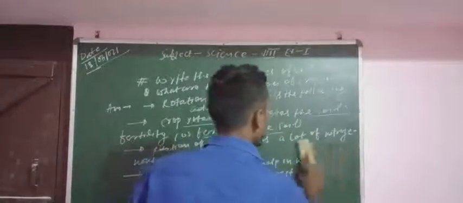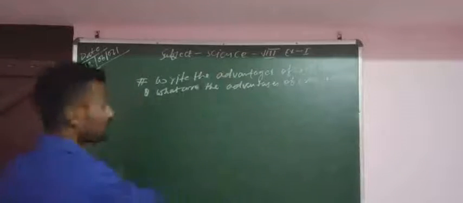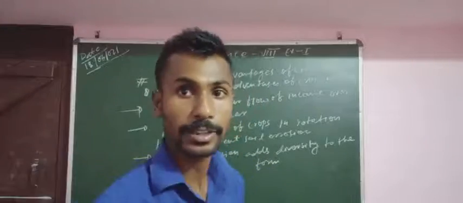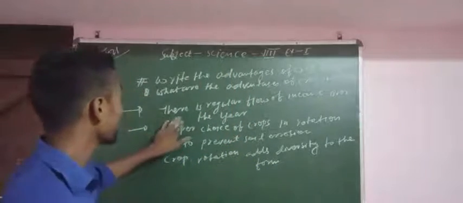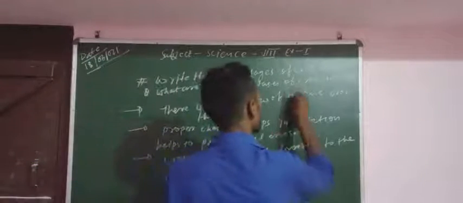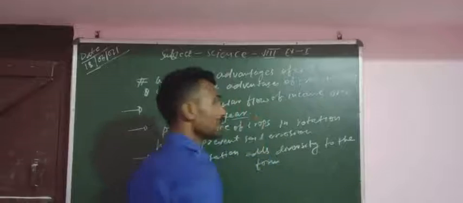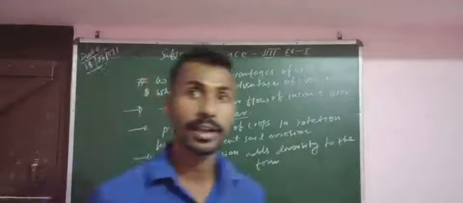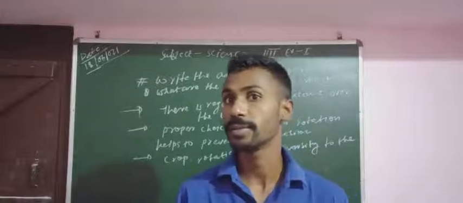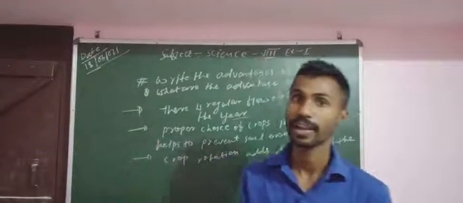And these are the basic points or advantages of crop rotation. The next important point is that there is a regular flow of income over the year. If we use the crop rotation method, we can earn money.